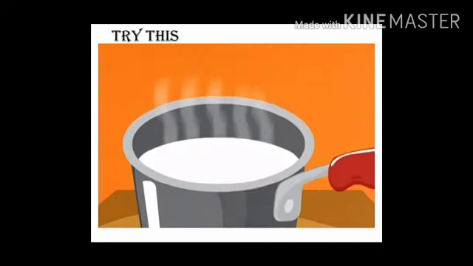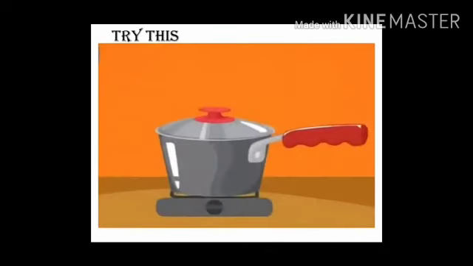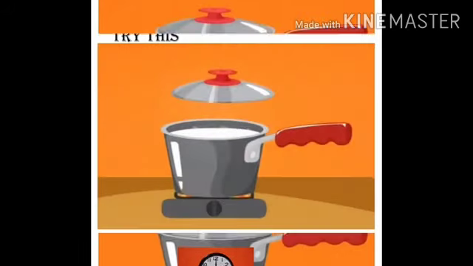Boil half a liter of milk. When the milk comes to a boil, switch off the gas and keep a lid on the vessel. Now, after 10 minutes, remove the lid. Take it to a side and tilt it.